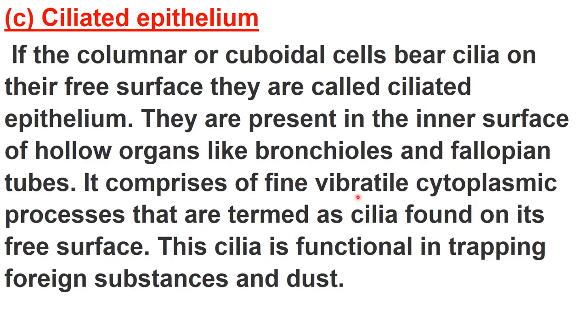In ciliated epithelium, these vibratile processes, or you can say hair-like processes, are present, which are called cilia, found on its free surface. These cilia are functional in trapping foreign substances and dust. So these cilia are present in bronchioles. There in the bronchioles, their function is to trap the foreign substances and dust, right? And in the fallopian tube, they help in the transport of ova. So the location of ciliated epithelium is in bronchioles and in the fallopian tube, each for a specific function.